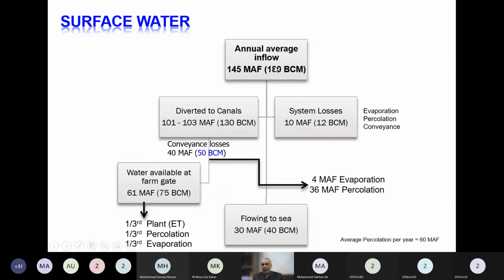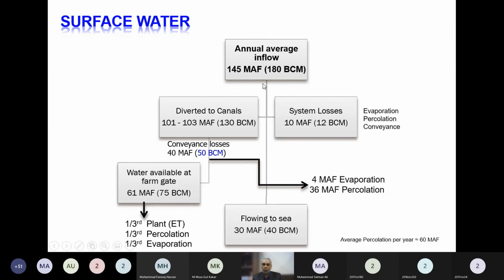Out of this 145 million acre feet, here is a very summarized figure of the water budget of Pakistan, where it goes. We have an irrigation system with a capacity to divert water, and each canal has a certain capacity. It has been seen that out of this 145 million acre feet, we are able to divert 101 to 103 million acre feet into the irrigation system, meaning towards the canals. Then it moves in the canals and reaches the farmland for agriculture.